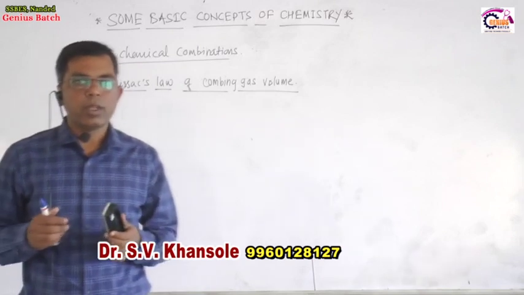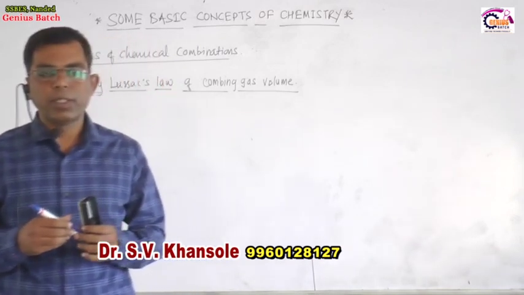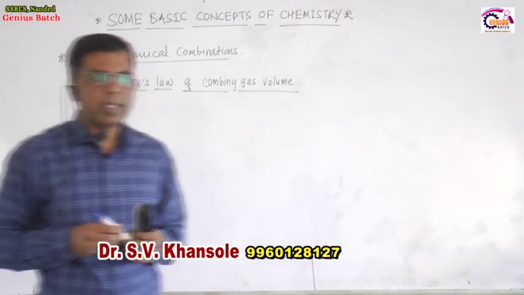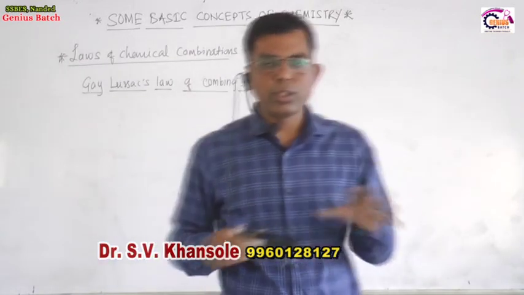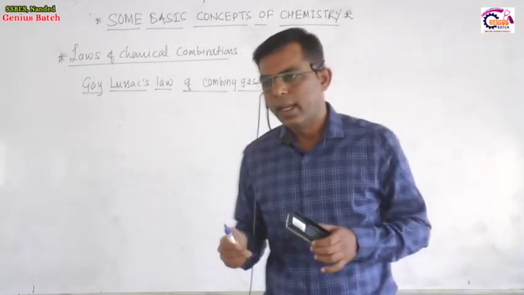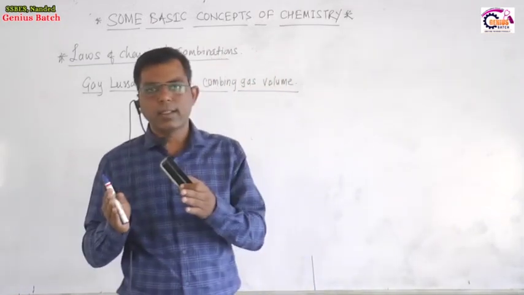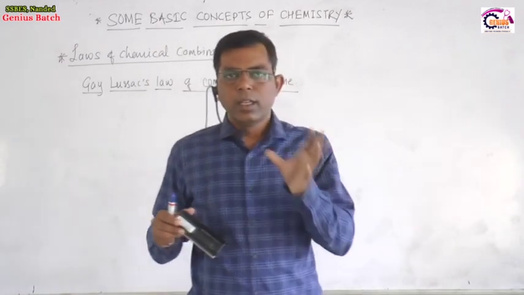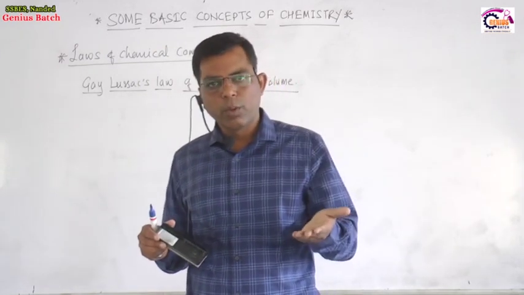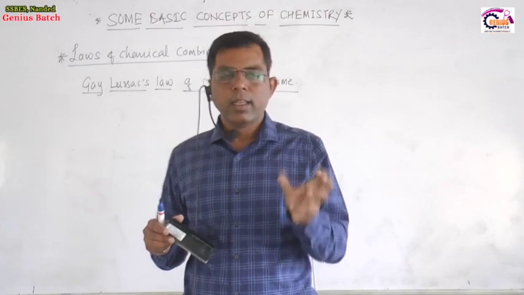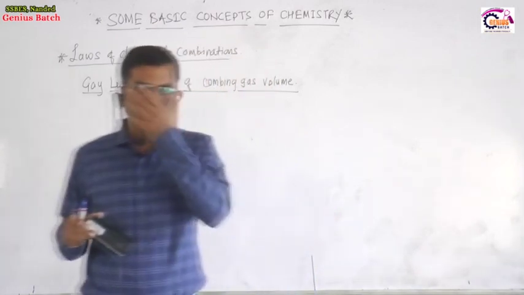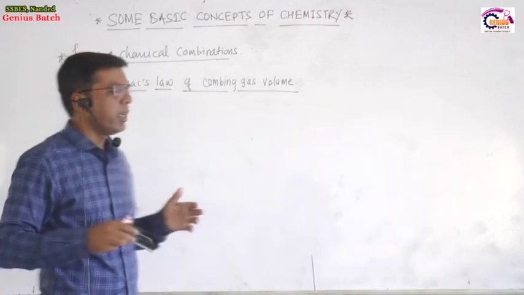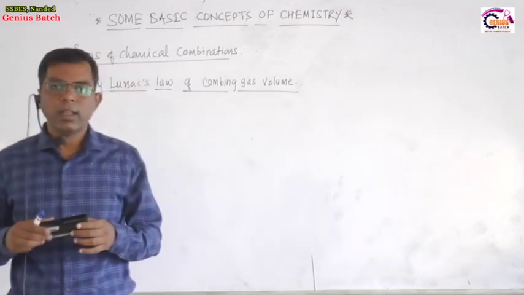The first law is the law of conservation of mass. According to that law, mass can neither be created nor destroyed during a chemical reaction. When the reactants are converted into products, the mass of the reactants is exactly equal to the mass of the products after completion of the chemical reaction. Means mass can neither be created nor destroyed during a chemical reaction.